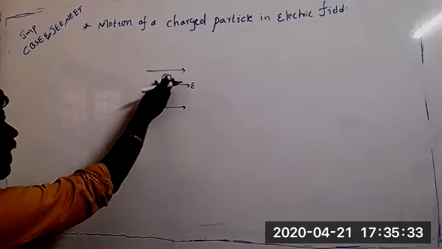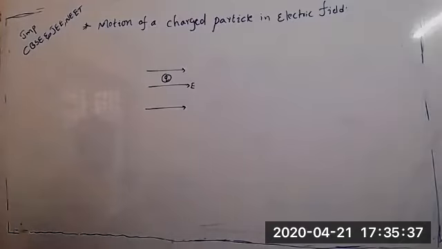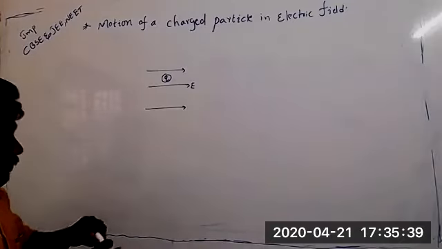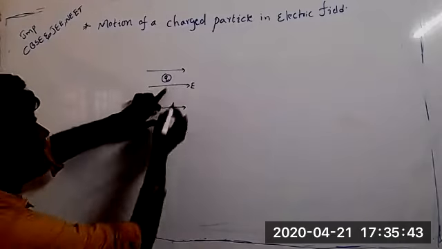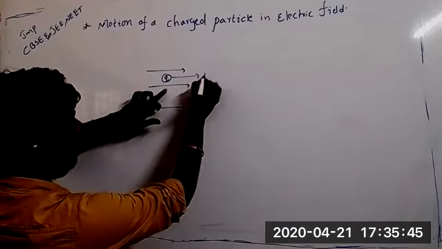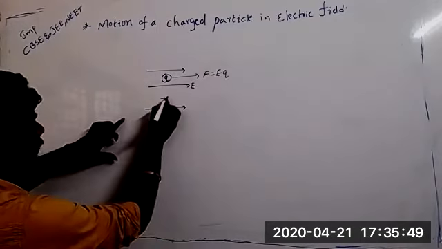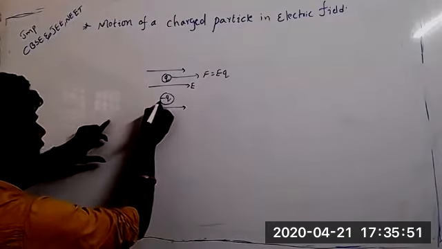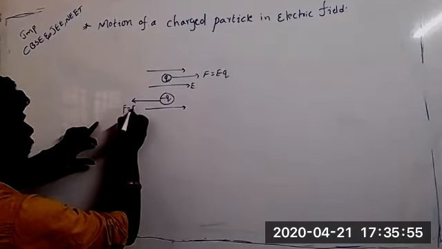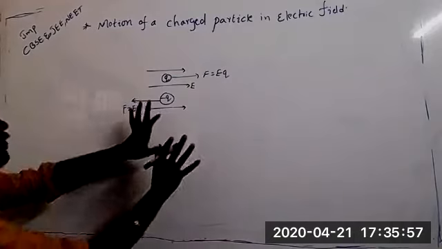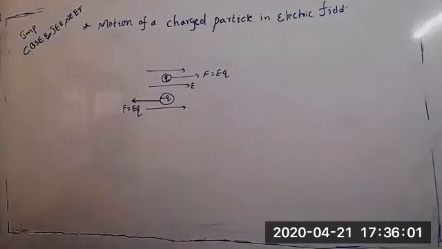It will move in the direction of the electric field. Why will it move? Some force will act on it, right? Yes, sir. So the force F equal to EQ will act on this charge. Nice. If you place a negative charge, the force will act in the opposite direction. Good. This is what will happen when a charged particle is in the electric field.